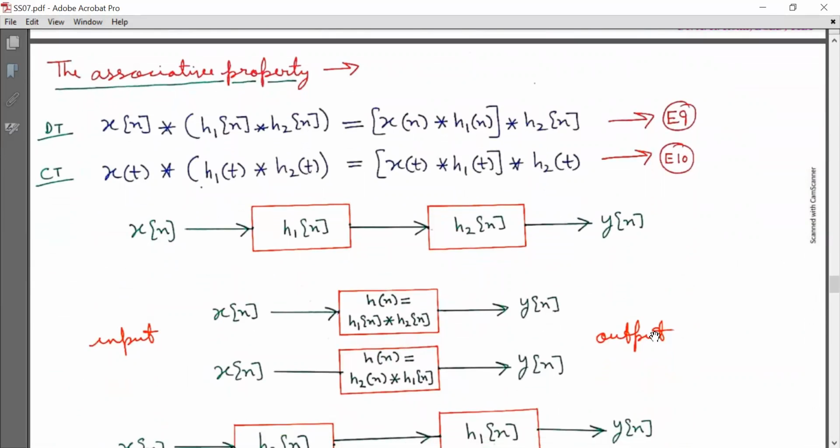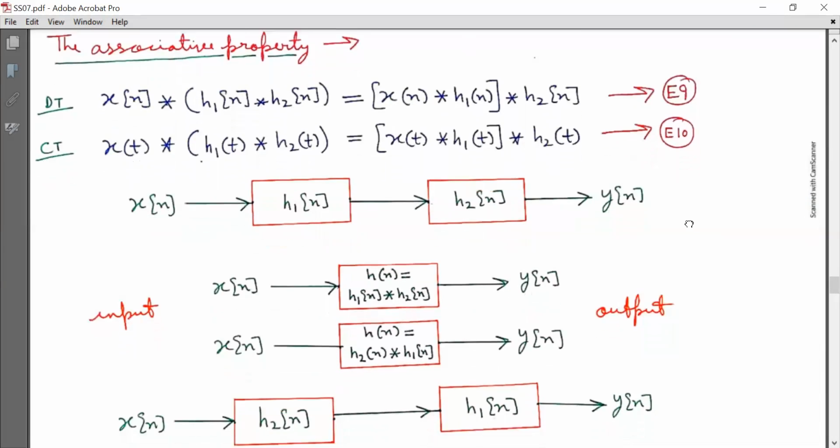Now the associative property. In discrete time, x[n] is linearly convolved with (h1[n] convolved with h2[n]), and that is equivalent to (x[n] convolved with h1[n]) first, and then the resultant is convolved with h2[n]. Mark it as E9. Similarly, in the continuous time domain, x(t) is convolved with (h1(t) convolved with h2(t)), and that is equal to (x(t) convolved with h1(t)), and the resultant is convolved with h2(t). Mark it as equation E10.